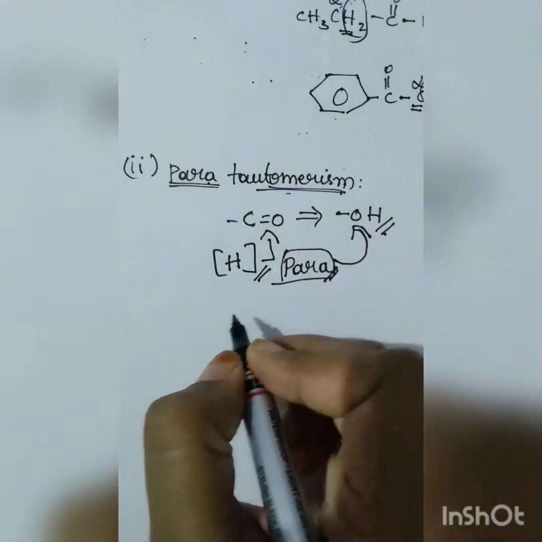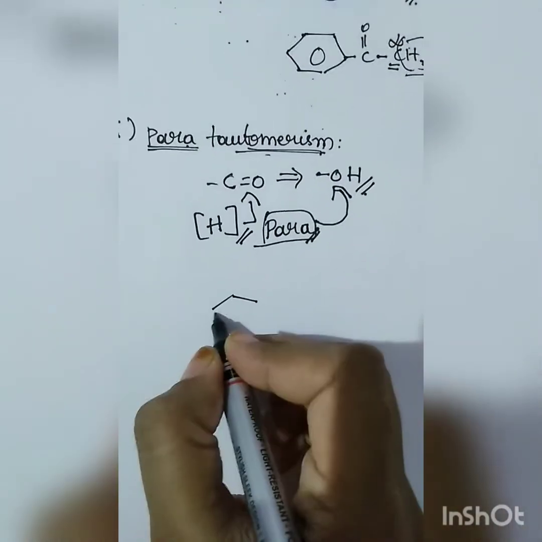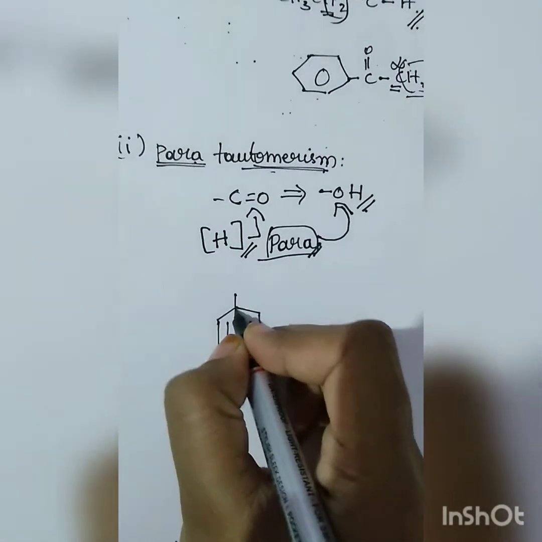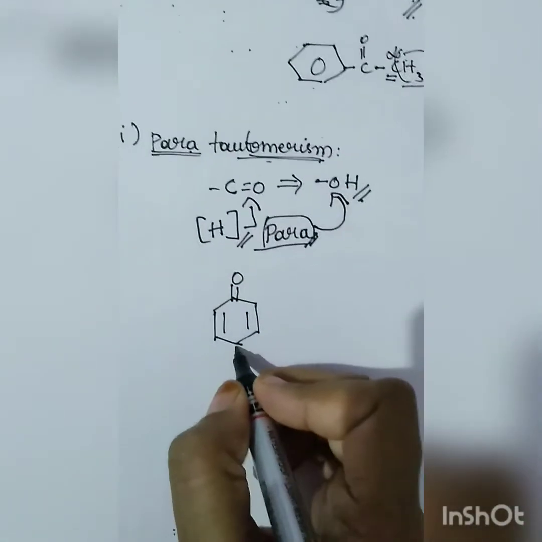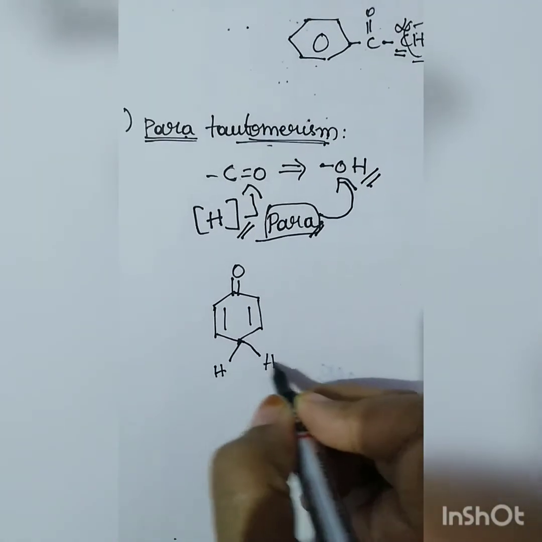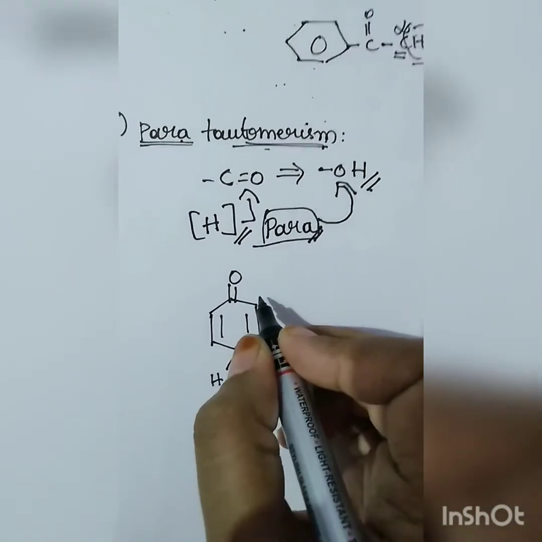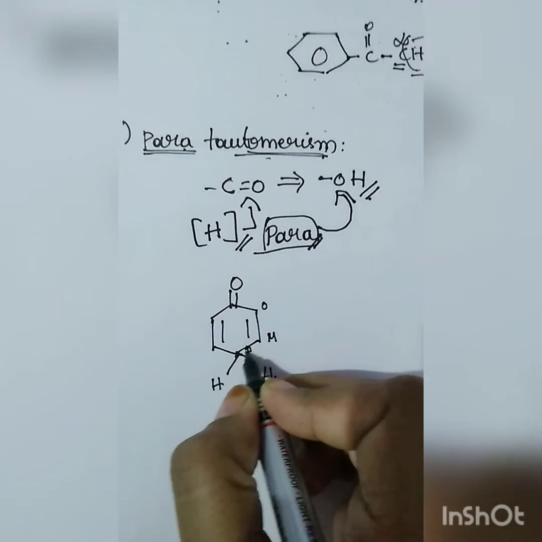The very simple example I can show, see here, the hydrogen in the para position. We know ortho, meta and para positions: this is our ortho position, this is the meta position, this is the para position.